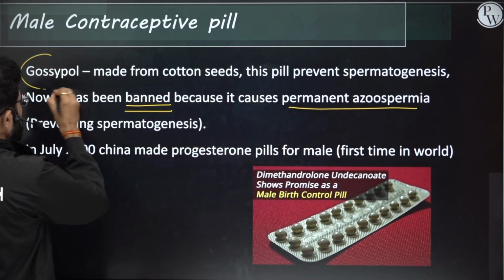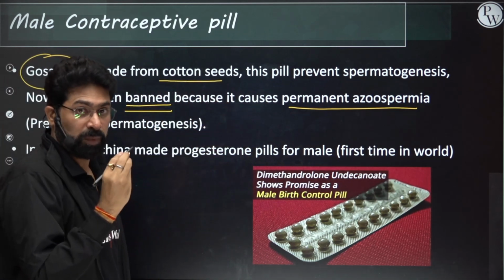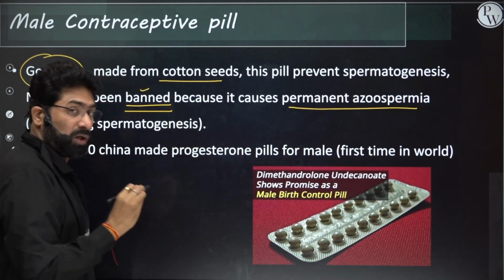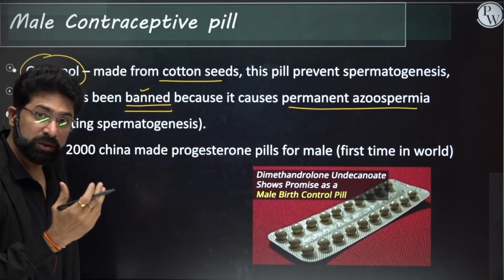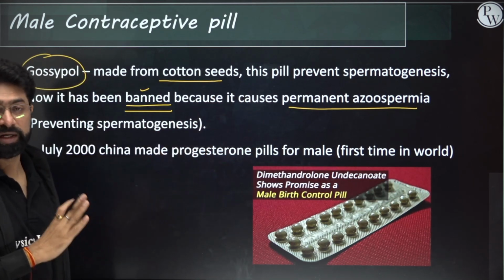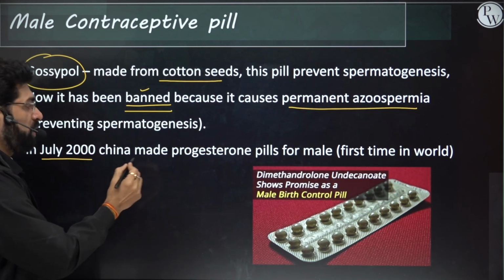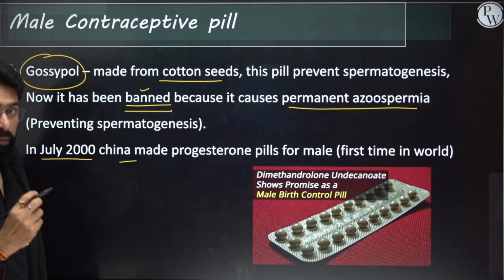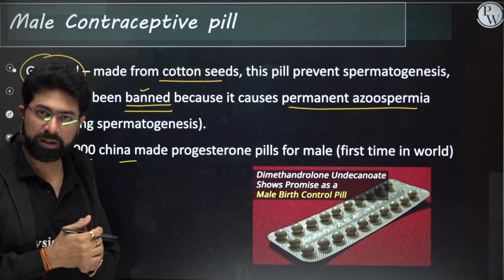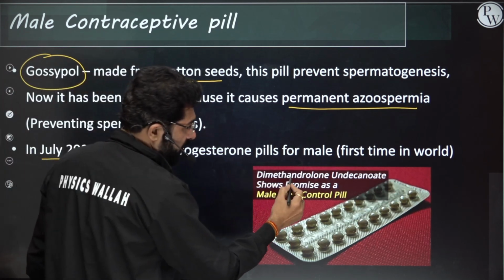So gossypol, which was made from cotton seeds earlier, was preventing the spermatogenesis, but now it has been banned because it is causing what? Permanent azoospermia, means now no sperms will be formed. So that is very dangerous. Around July 2000, China also made some progesterone pills, first time in the world, but they were not very effective. Okay, and you can see, dimethandrolone